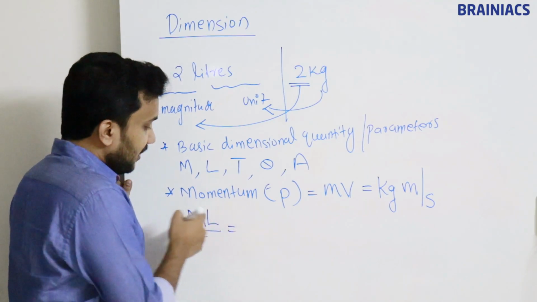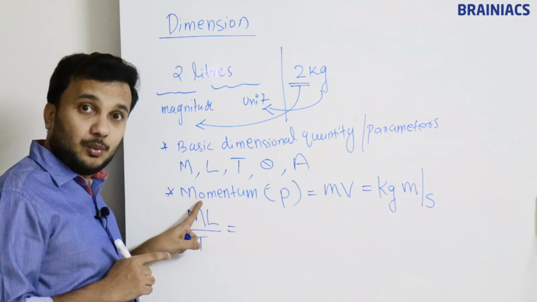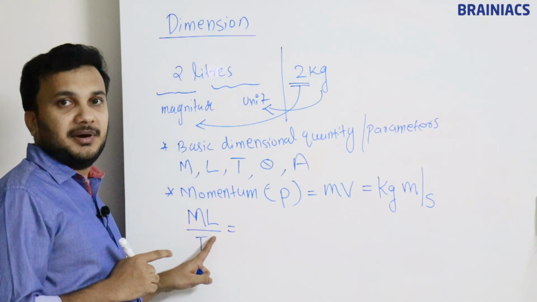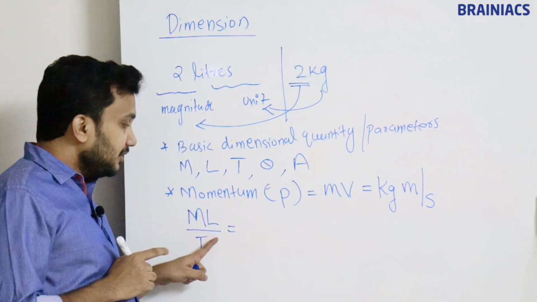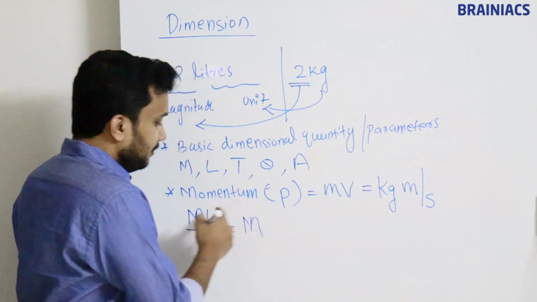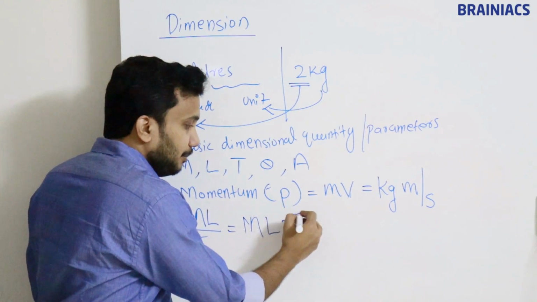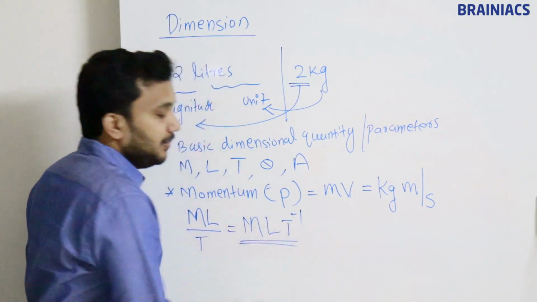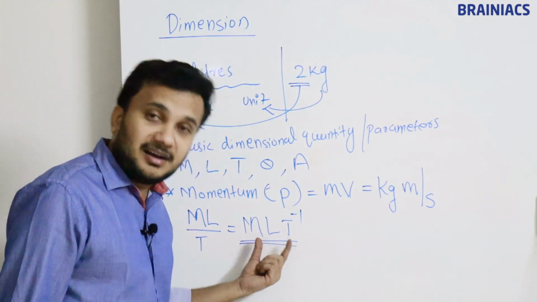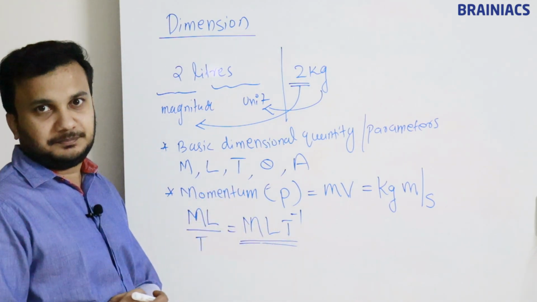What is the meaning of this equation? M power 1, L power 1, and in the denominator T power 1. The denominator term, if you take it to the numerator, how should it come? M, L, T power minus 1. ML T power minus 1. So this is the dimensional formula or dimensional quantity of momentum.